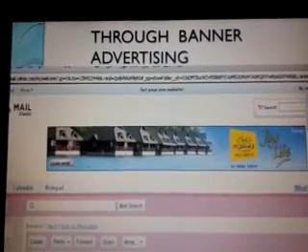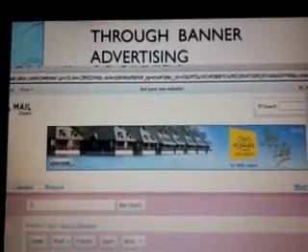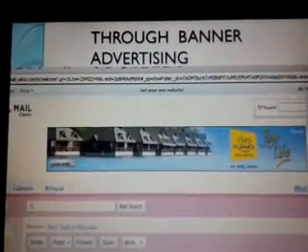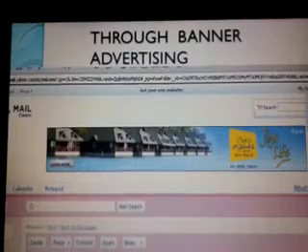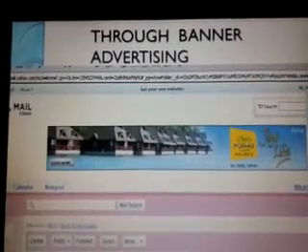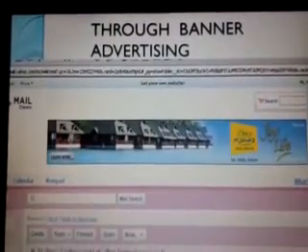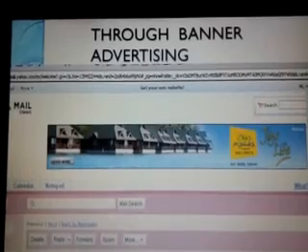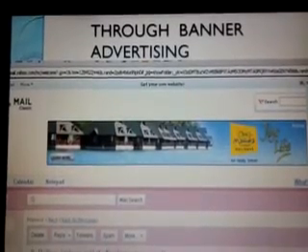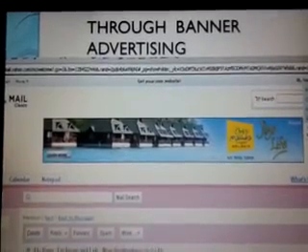This is a website of Yahoo. If Yahoo has huge traffic, then the price for displaying a banner ad on Yahoo will be higher. If the traffic, clicks or users on Yahoo are less, then the price of banner ads on Yahoo will be less.